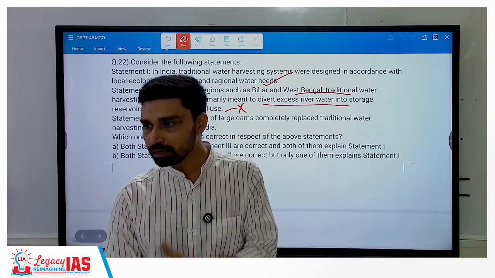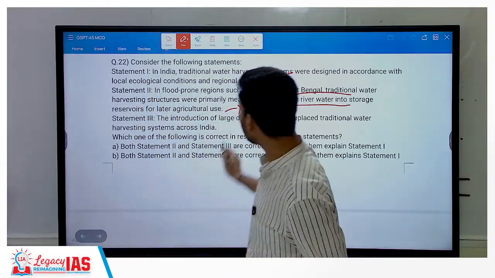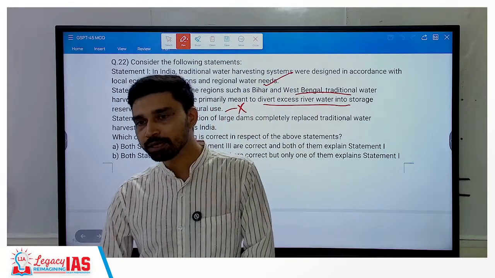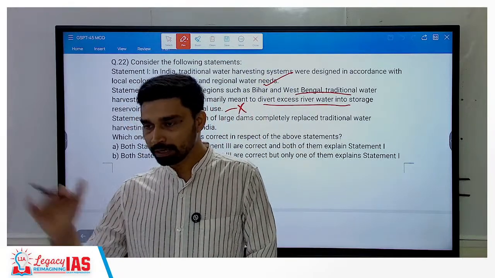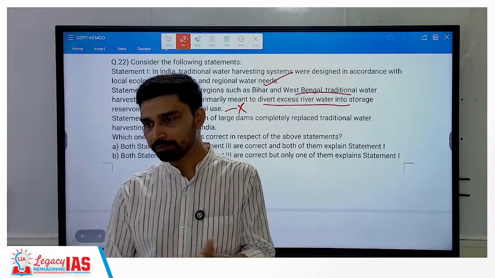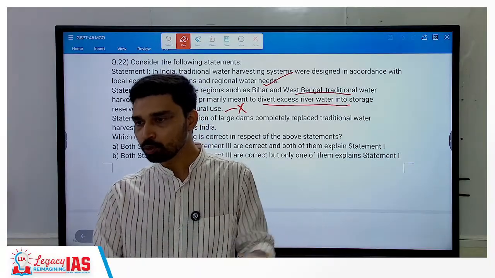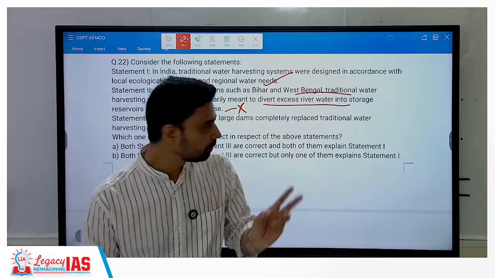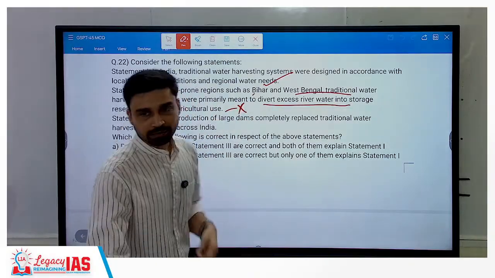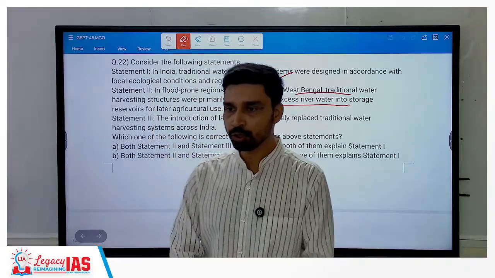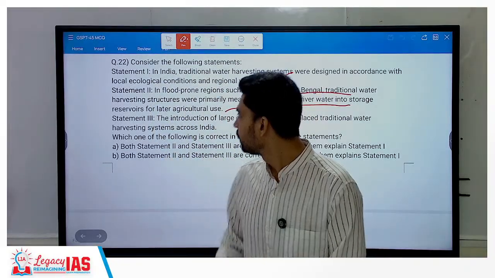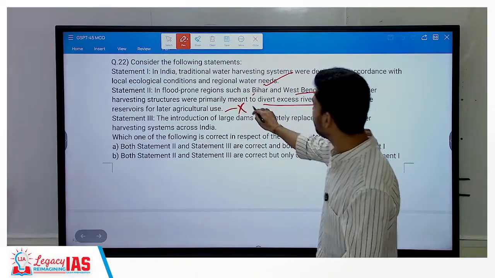Always you have perennial rivers, right? You need to store water for future use when the dry season comes. Where is the dry season seen? Southern India. You have rainfall, and at that time all the tanks and rivers have a lot of water. So you divert water and store it in tanks. In the dry season, you use that water for agricultural purposes. In Bihar and West Bengal, anyway you have perennial rivers. You don't need to store water. You can keep on using it whenever you want through the canal system. That's why it is incorrect.